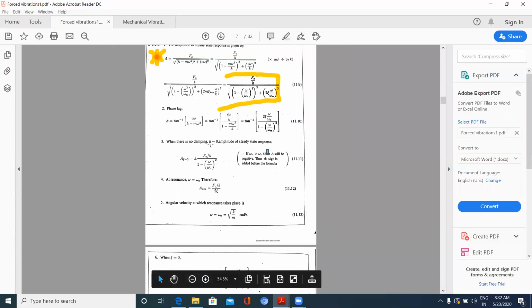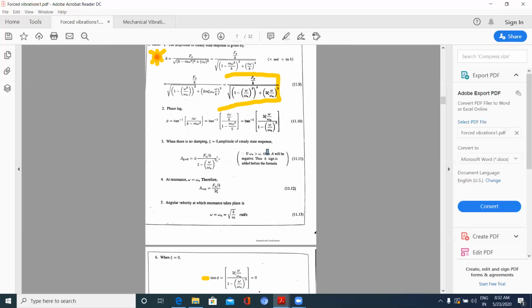So phase lag also you can see here. Now when zeta is equal to 0, that is when there is no damping, then the amplitude, you substitute zeta equal to 0, this total becomes 0, you are left with F naught by k by under root, here the whole square under root gets cancelled, 1 minus omega by omega n whole square.